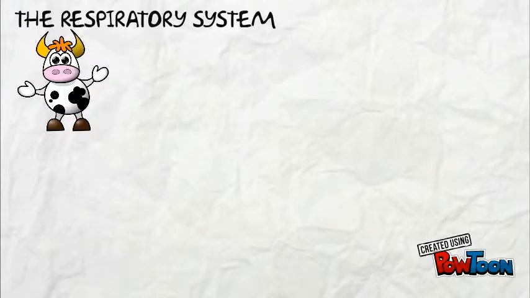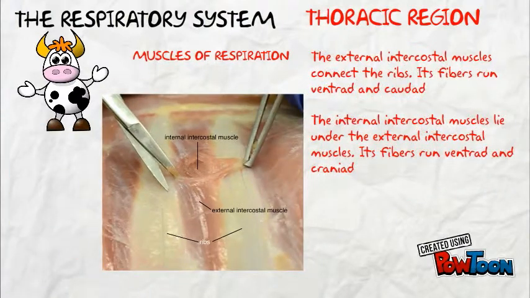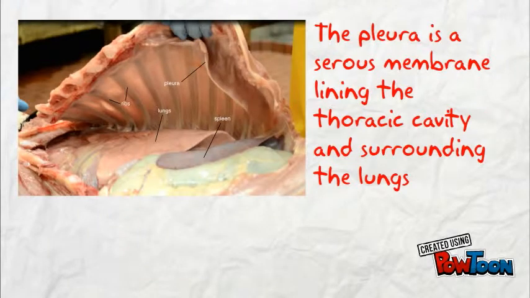The diaphragm separates the thoracic and abdominal cavity and has three holes: the esophageal hiatus, where the esophagus passes through, the vena cava foramen, where the vena cava of the heart passes through, and the aortic hiatus, where the aorta passes through. The external and internal intercostal muscles connect the ribs. The pleura lines the thoracic cavity and surrounds the lungs.